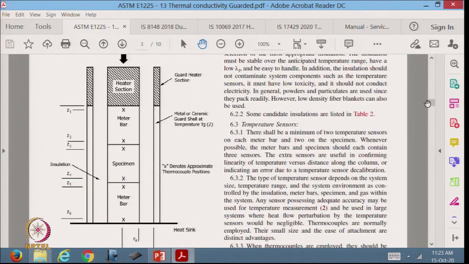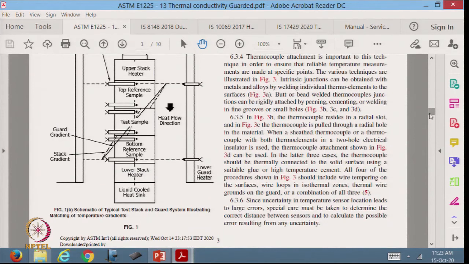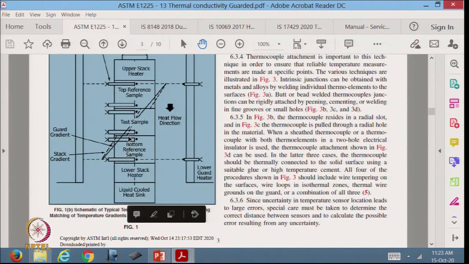So, it gives us a sketch of what the general arrangement of the system should be. There they have said that there is a specimen, a meter bar, a heater section, a guard heater section, how much distance they should have, and also where we should put the temperature sensors. These are all the temperature sensors that are coming here, this one, this one, this one.